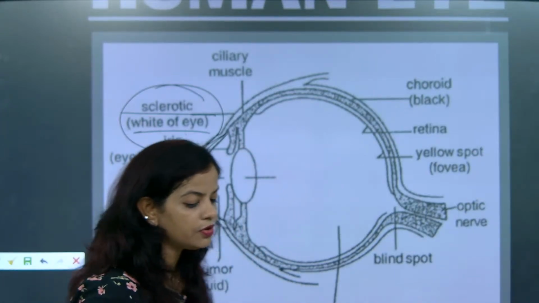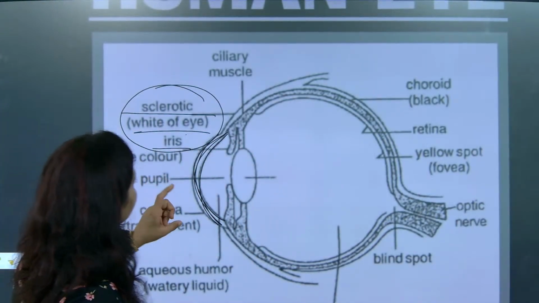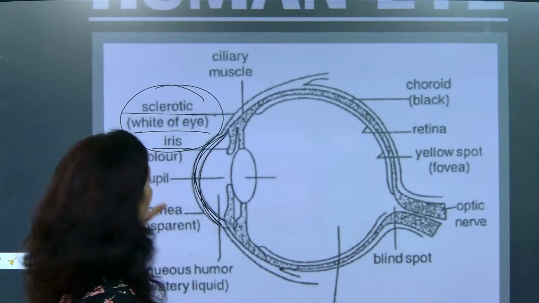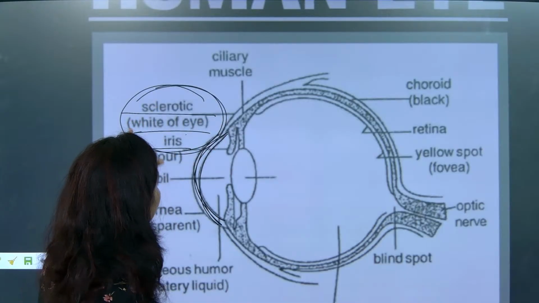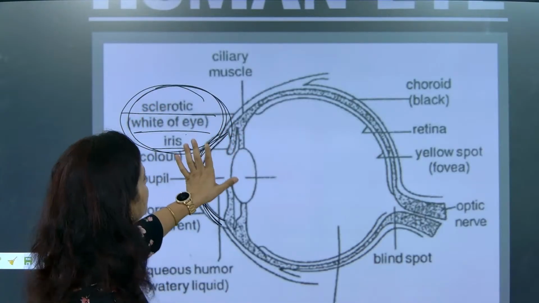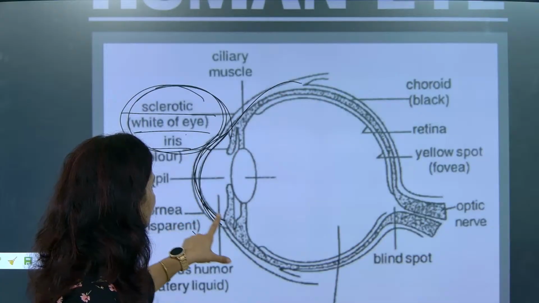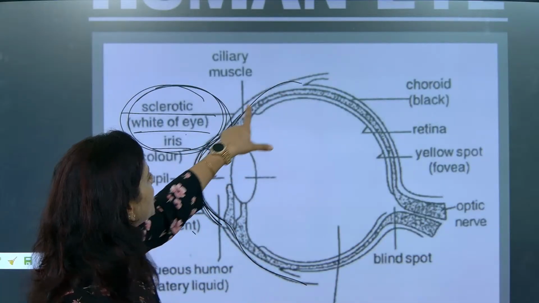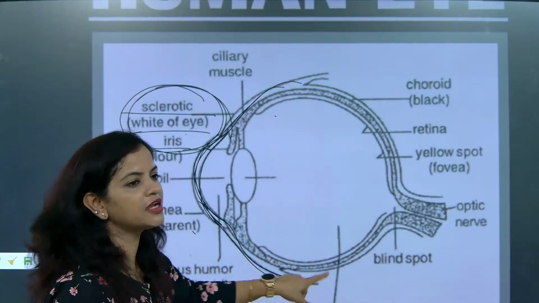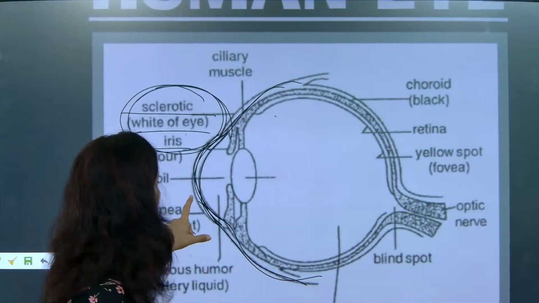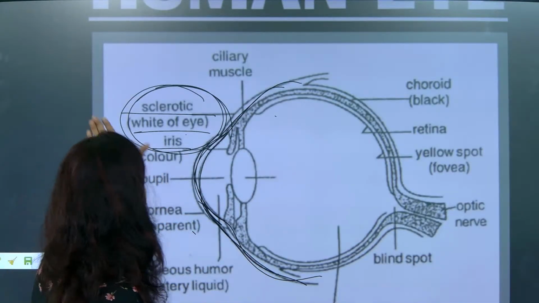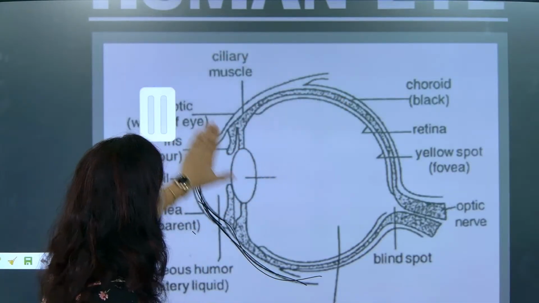Good morning, Tarun. So that is called what, Maya? So here it is called what, beta? Sclerotic white of the iris. Understood? So here this part, sclerotic. These sections are the white portions. These sections are what, beta? The white portions. Now we will go for the next one.